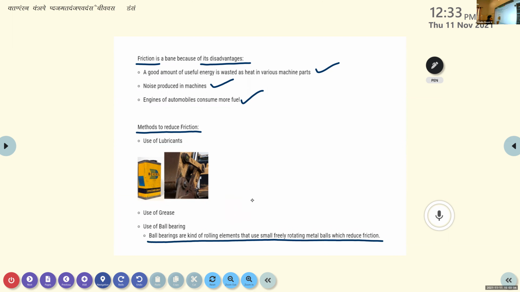The structure of a ball bearing looks something like this: a circular shape with metal balls inside it. Okay.